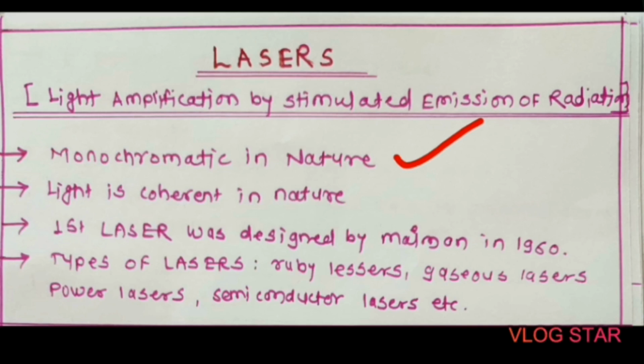Similarly, this light is coherent in nature. That means all the wavelengths contained in a laser are in the same phase. This is the major advantage of laser over the ordinary light sources. In case of a lamp, only a small portion of the light output is in the visible region. For example, in case of a 100-watt bulb, only 10% of light is in the visible region and the remaining part of light is in the invisible range.